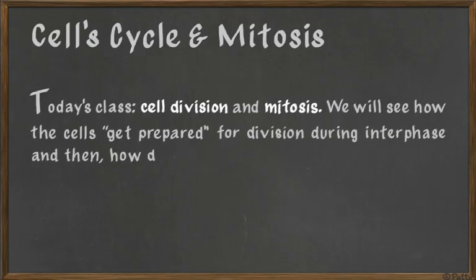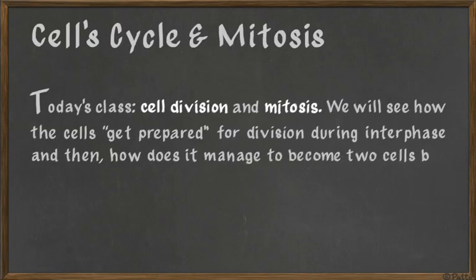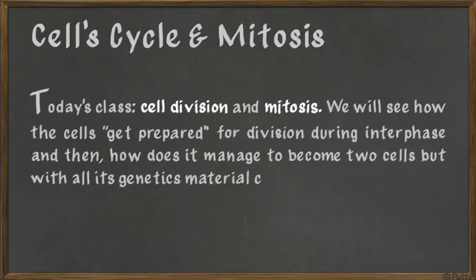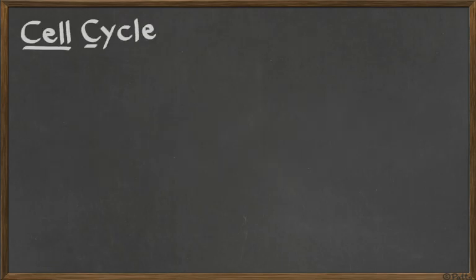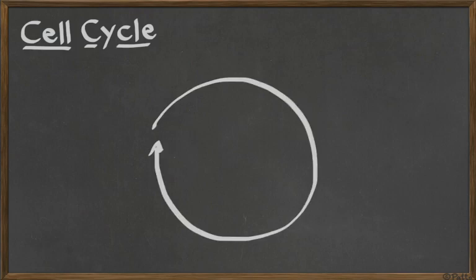So before cell division, the cell goes through a preparation for cell division, either for mitosis or for meiosis. So the idea is that the cell is going to be duplicating the genetic material to be able to make two cells with that cell material. So the overall cell cycle is going to be something like this.